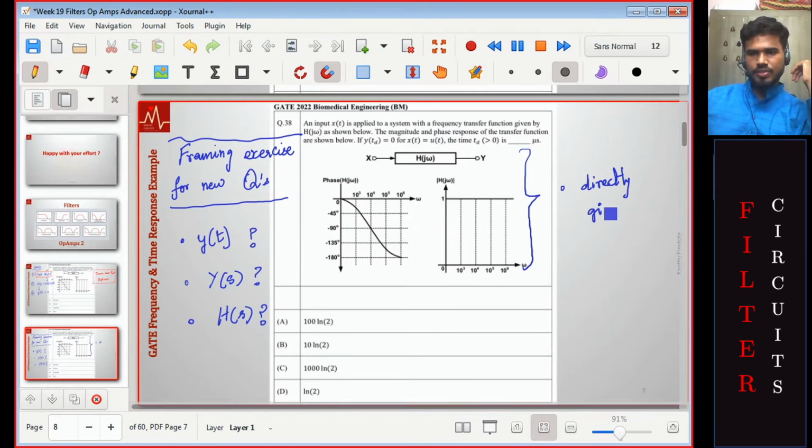Directly give h of s. That would have made the problem easier. In fact, most of the steps would have made the problem easier. Just find y of t. It's easier because you don't have to substitute, find the time point where it is 0. You have to solve one more equation here, so no, not easier.